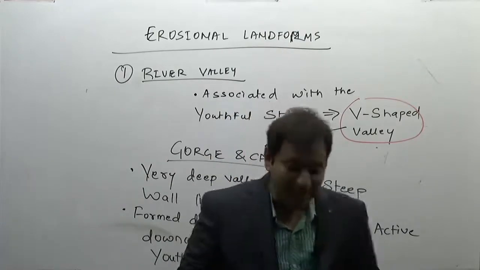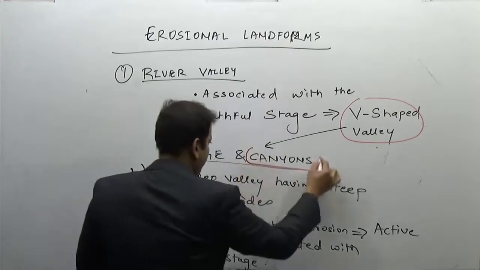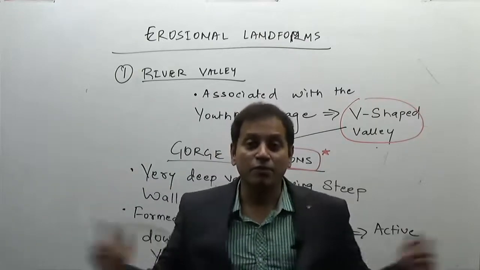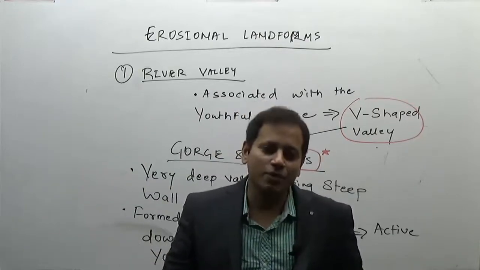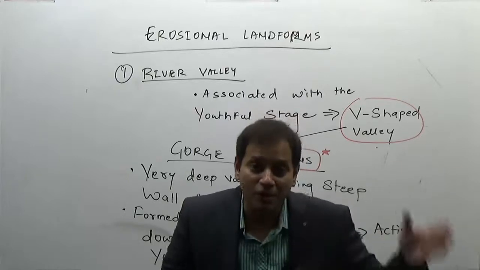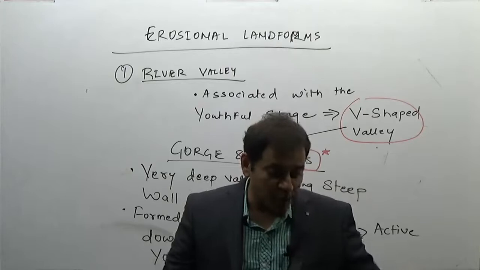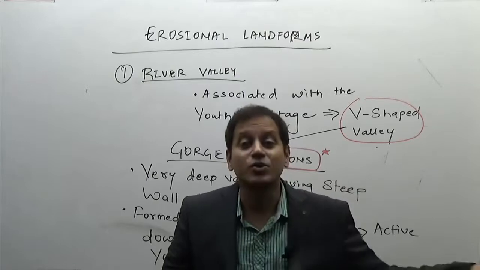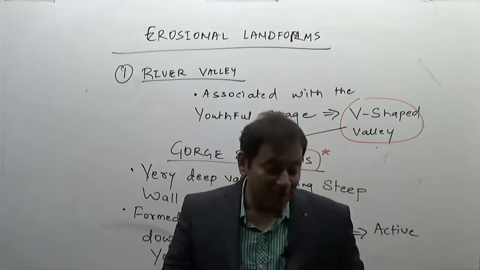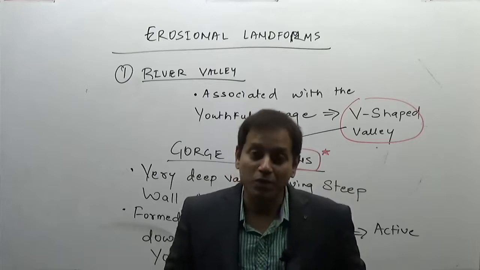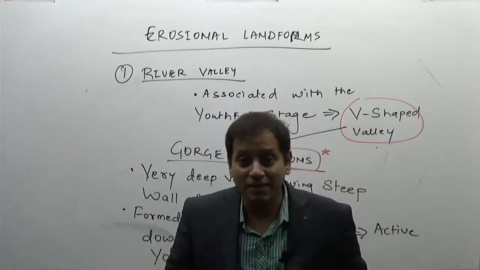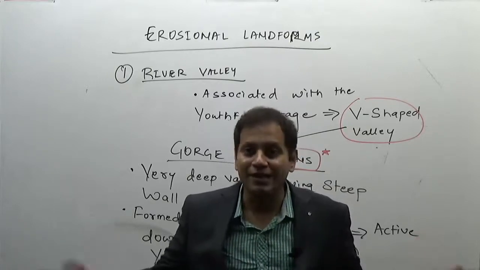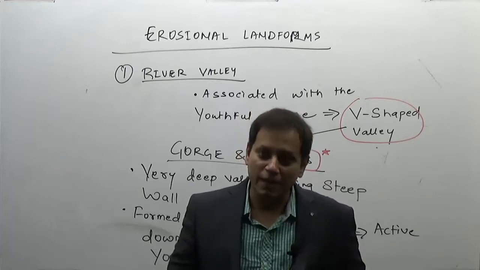Now what does the word canyon mean? Canyon means an extended form of a gorge. What do you mean by extended form of a gorge? That is extremely deep, deeper than the normal gorge, so deep that generally the floor also cannot be seen by the naked eye. It is known as a canyon. Generally found in arid and semi-arid regions. Why? Because the erosive power is high in arid and semi-arid regions, as there is a lack of vegetation. So the bare rocks are directly exposed, resulting in the formation of deep canyons.